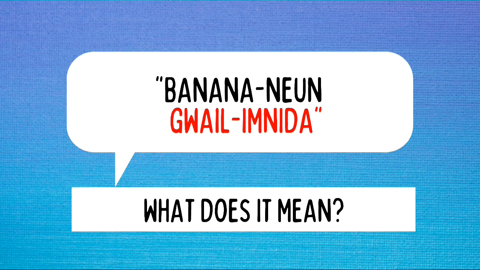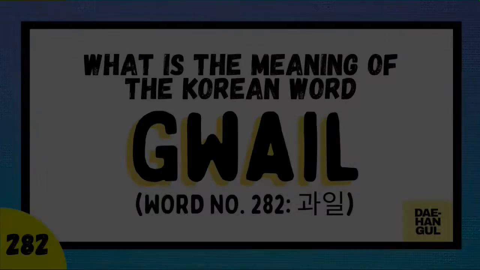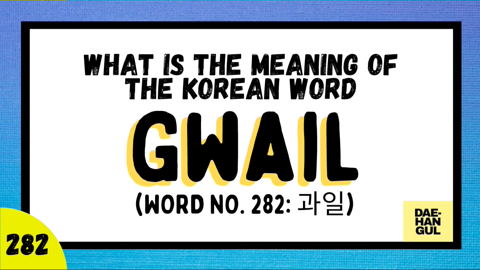바나나는 과일입니다. 바나나는 과일입니다. What does this sentence mean? If you notice, the word in red letter is 과일입니다. Because today, on One Korean Word a Day here at Dae-Hangul, we're going to study about 과일. Let's start.